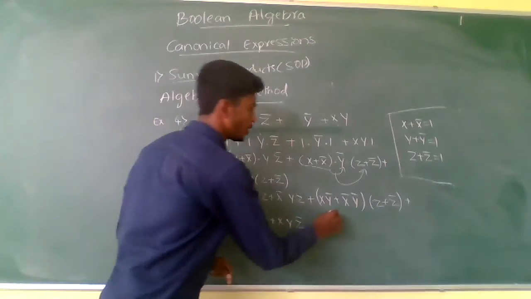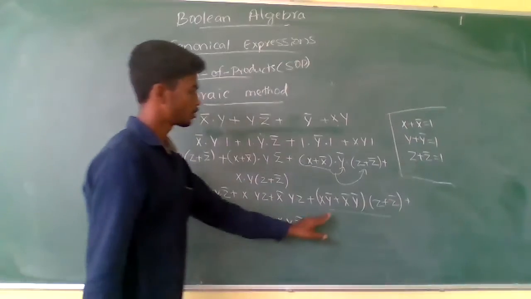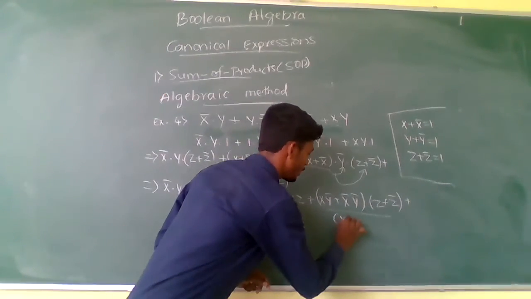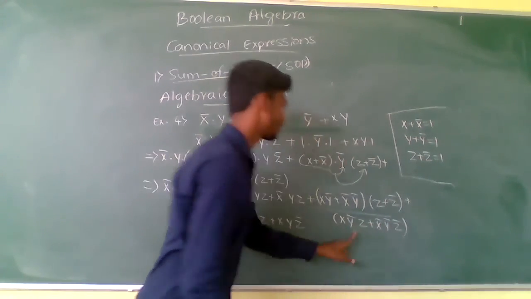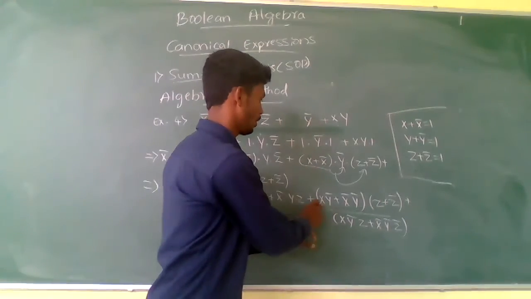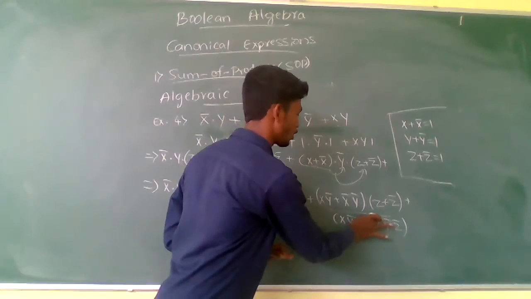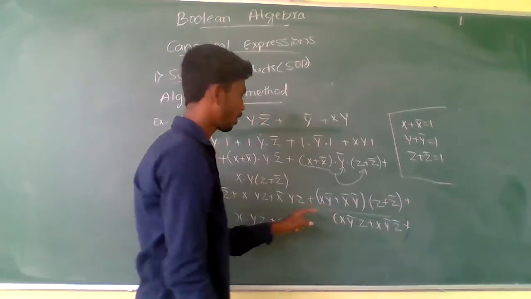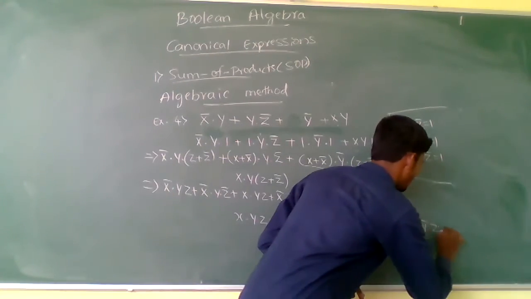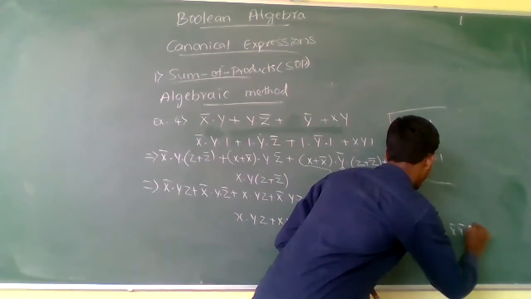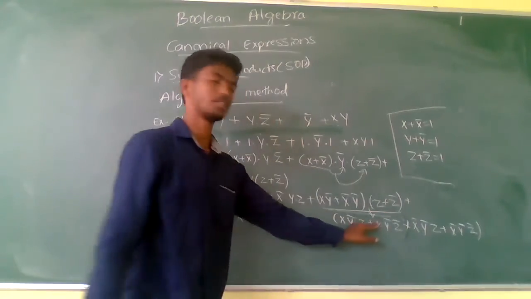If you simplify this, I am writing here: x y complement z plus x complement y complement z complement. This is two terms, x y complement z and x complement y complement z. Again two more main terms you will get: x complement y complement z plus x complement y complement z complement. In place of this whole thing, you have to write these four main terms.